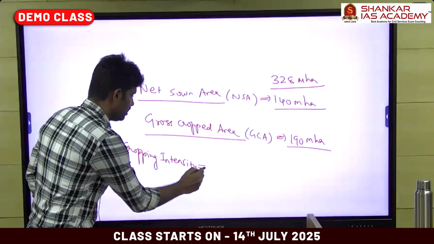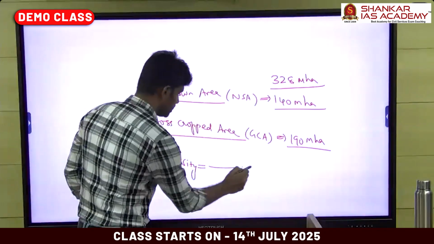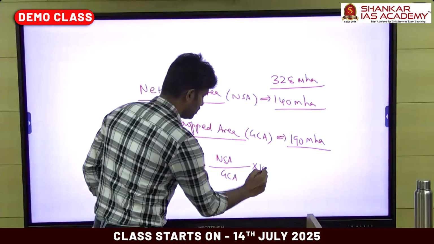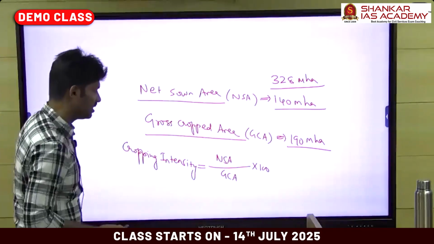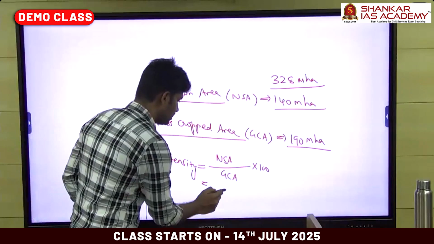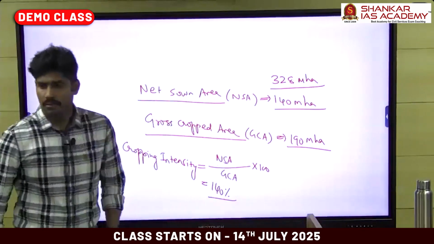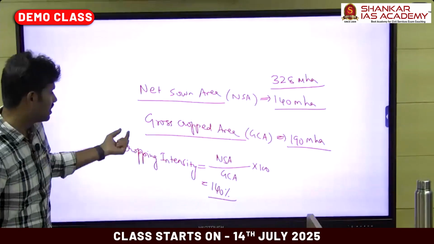So the cropping intensity index is net sown area divided by gross cropped area into 100. So this is the formula for the cropping intensity. Currently it is around 140%. So what is the meaning of this gross cropped area?